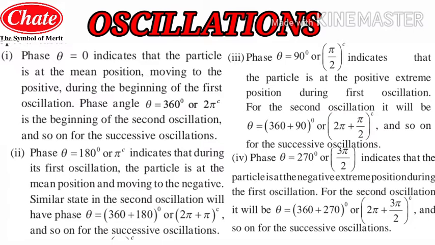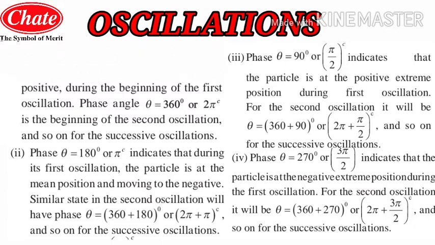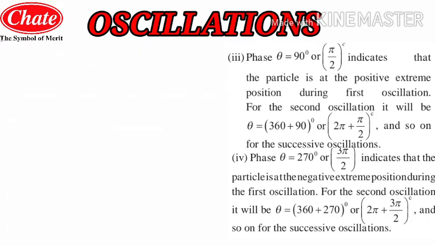So for the second oscillation, the angle theta will be the 360 degrees of one complete oscillation and the 270 degrees at the beginning of this phase of the next oscillation. So the total theta will be 360 plus 270, or in radians 2 pi plus 3 pi by 2. You can go on adding as the oscillations increase. So students, these are the 4 phases we have seen about phase in oscillations.